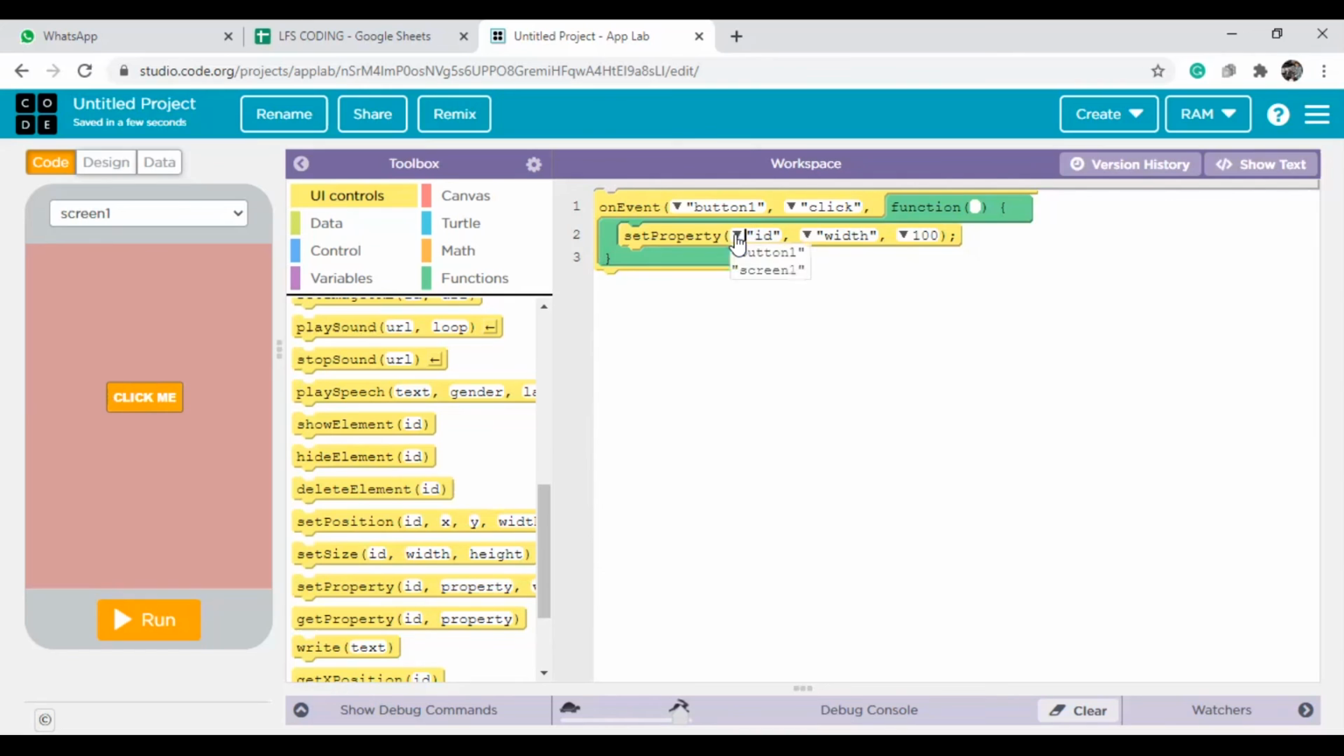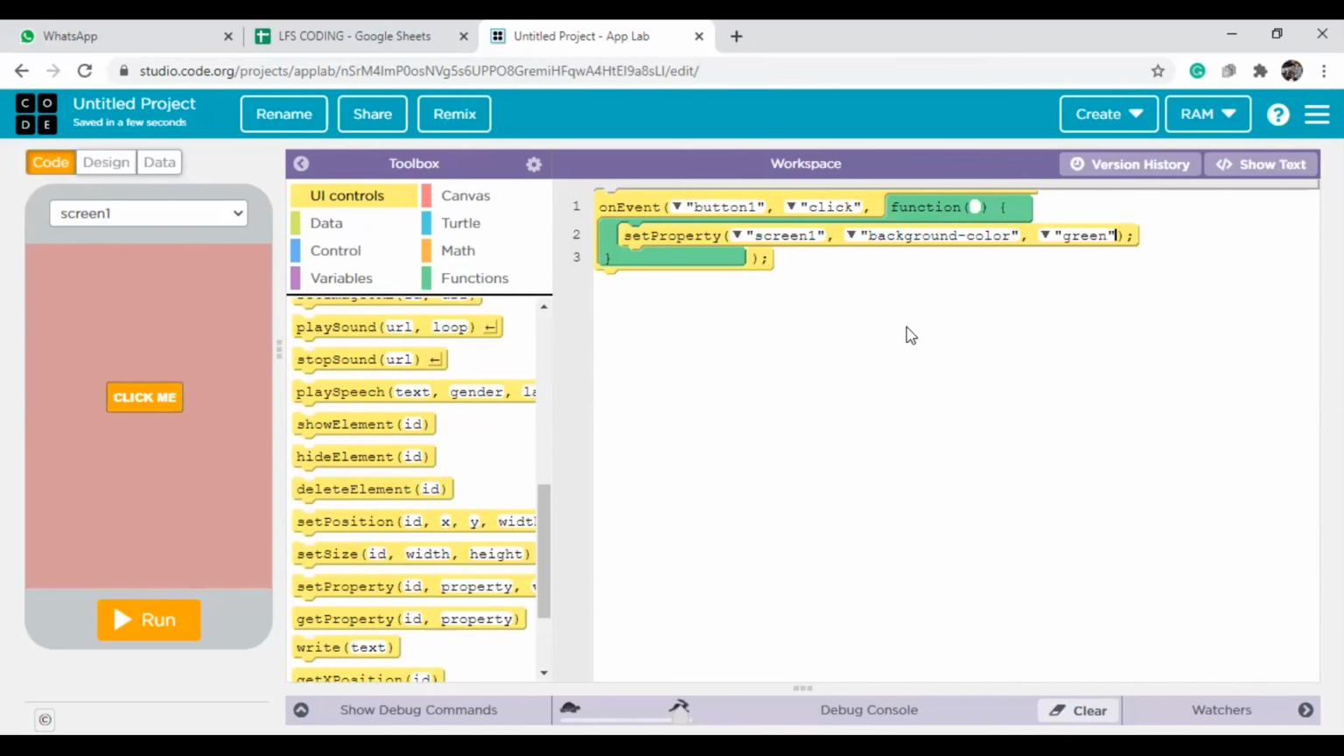Now here you take set, screen one, the ID you give. What do you want to change? The background color. Which color do you want to keep? Red, green, or blue, your wish. So you can keep some color. Now our design part is completed and the code part is completed.